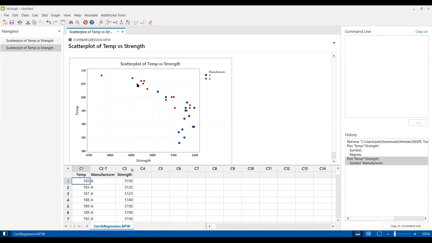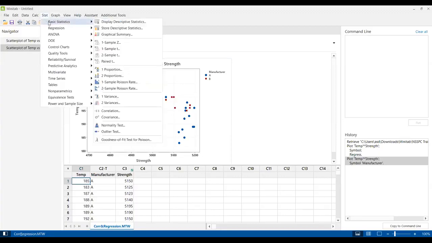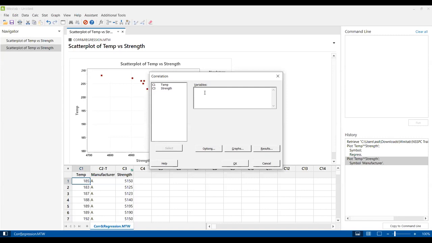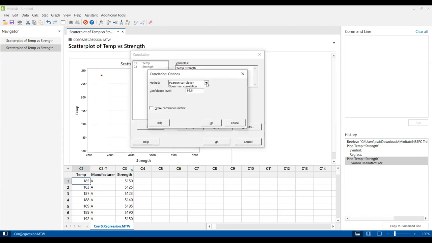Now we will calculate whether there is any correlation between temperature and strength. Let me go to Stat, Basic Statistics, and then click on Correlation. We have two variables here. I have selected temperature and strength. In the options, you can select whether you want a Pearson correlation or a Spearman correlation, and you can also give your confidence interval. I'll keep it 95.